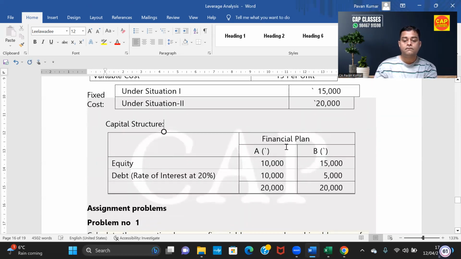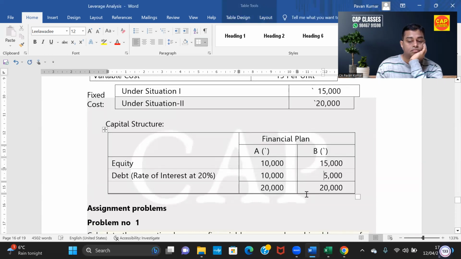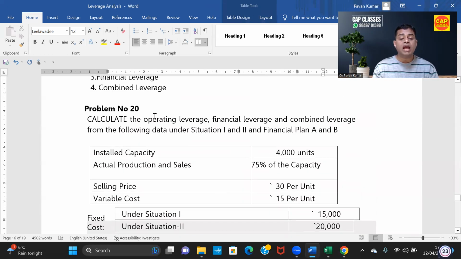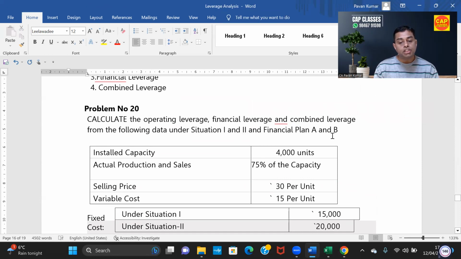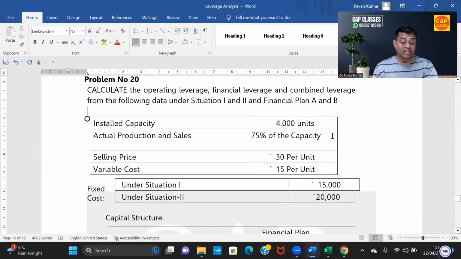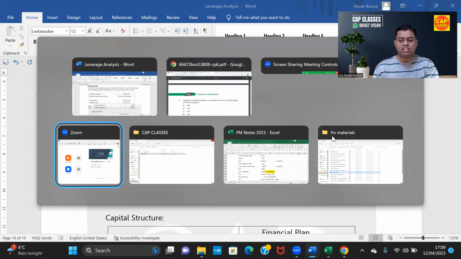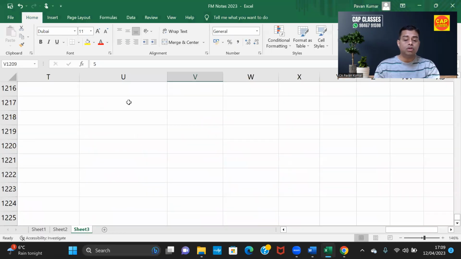Capital structure: equity for financial plan A is 10,000 and for plan B it's 15,000. Debt at 20% rate of interest for plan A is 10,000 and for plan B 15,000. So the total for plan A is 20,000 and for plan B it's 20,000. Okay. So they are asking you to calculate operating leverage, financial leverage, and combined leverage. There are two situations and two financial plans. So how to solve this problem? Easy problem, once again a simple problem. So look here.